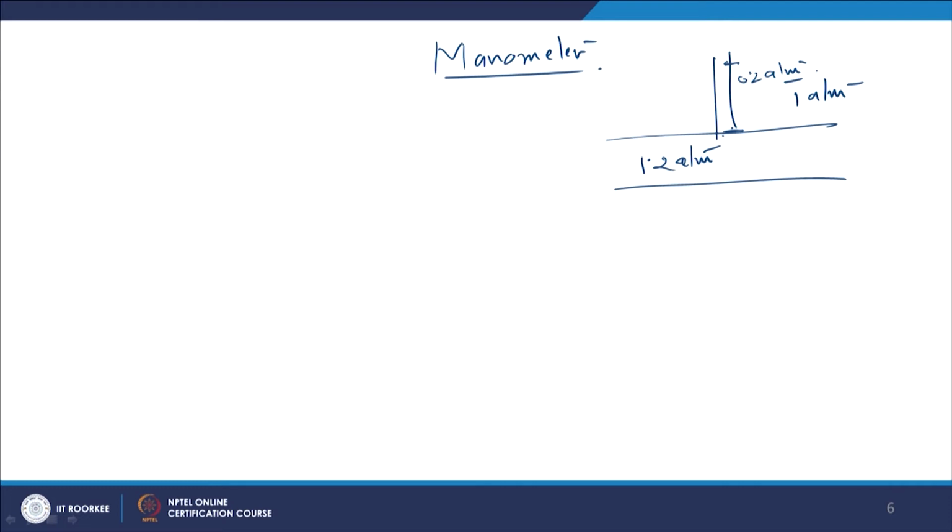Normally for this column, P is equal to rho GH, where rho is the density of the fluid, G is the gravity, and H is the height. So this height is directly proportional to the pressure. You can always make a scale on this and find out the pressure, the absolute pressure, inside this tube. There are also U-tube manometers.